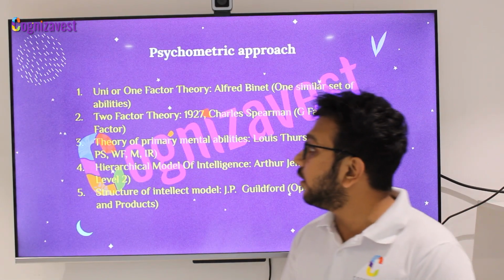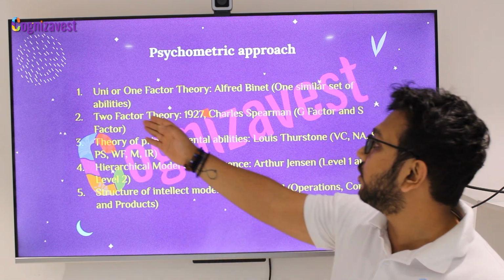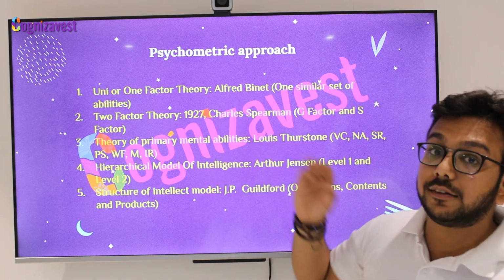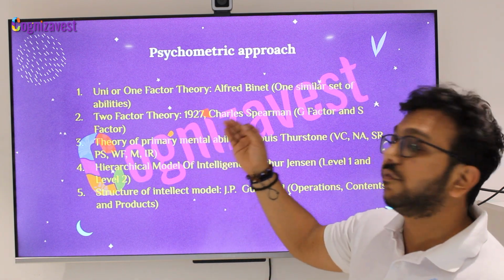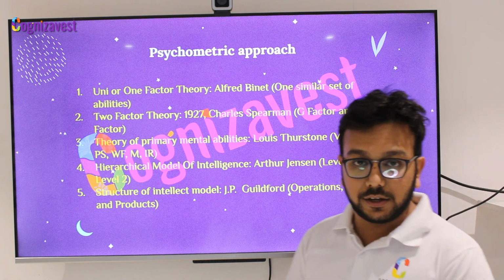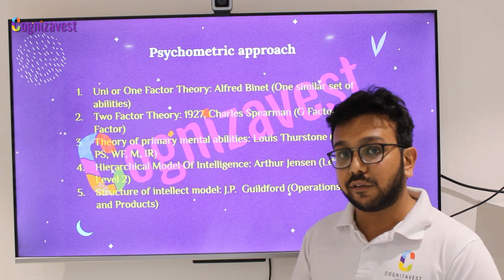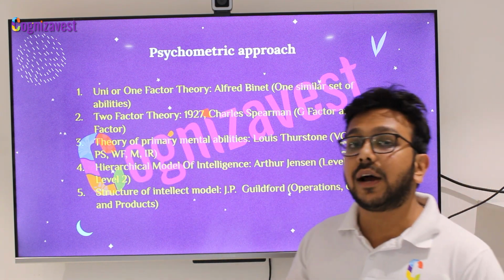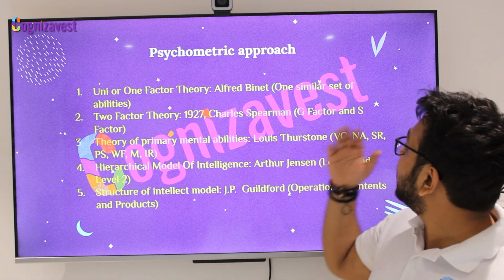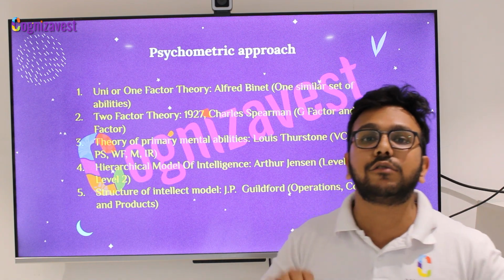The second theory here goes by the name two-factor theory. Two factors means there are two factors involved. This theory was given by Charles Spearman in the year 1927. Please try and remember the date, as it's very important and vital that you write the dates with the name of the psychologist, right? So Charles Spearman gave two factors, which were the general factor or the G factor and the S factor or the specific factor. He said general factors are those factors which are necessary and vital for all of us for our survival, and specific factors are basically those factors which are unique, and individuals have different kinds of specific factors.